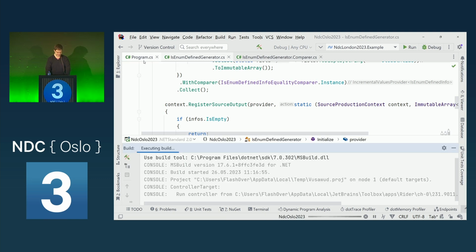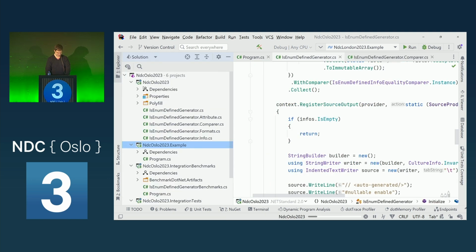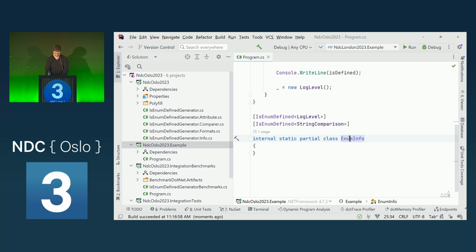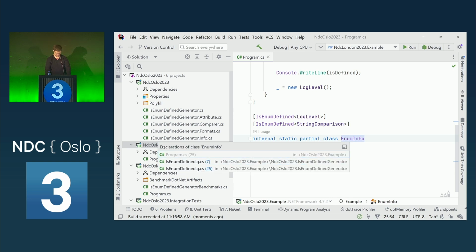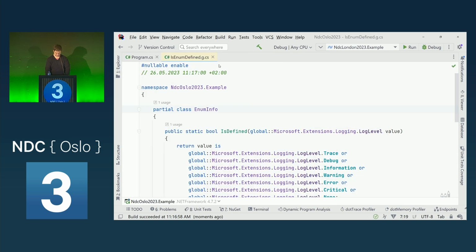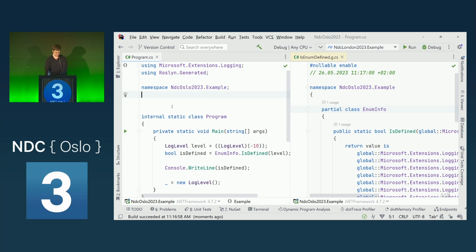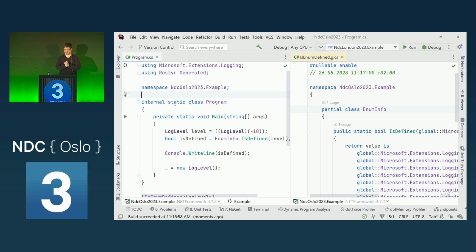So if I rebuild that and go back to the example, here to the enum info, currently it says 11.70.00, and now I remove a couple of spaces, and let's wait a couple of seconds, this will not change.